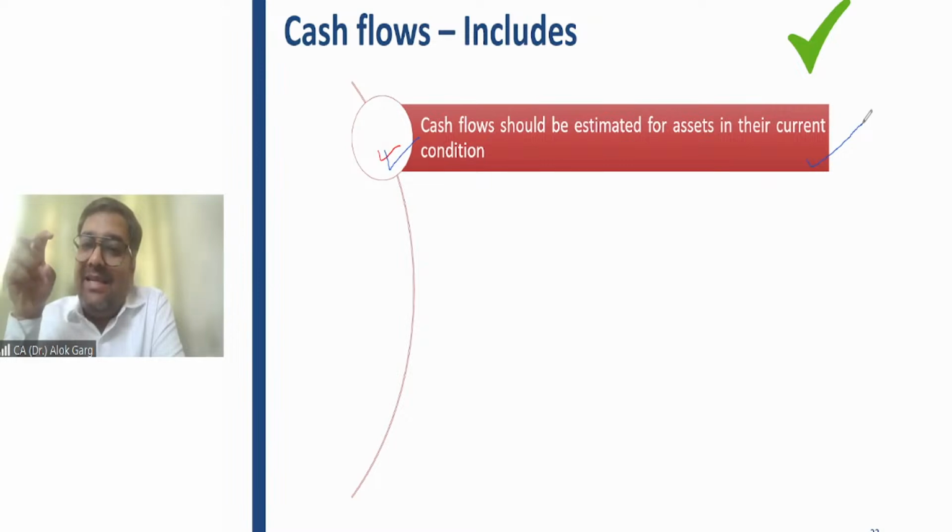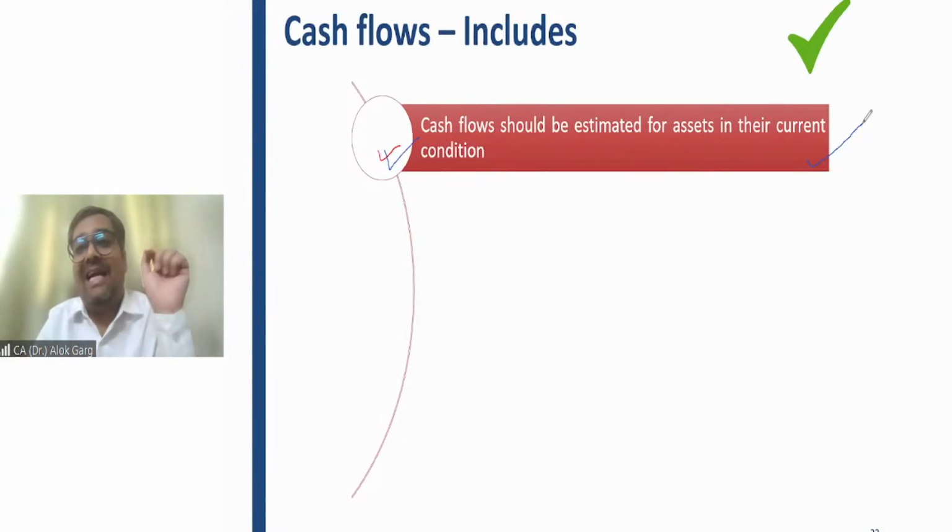Your cash flow should be estimated for the assets in the current condition. As of now, you are operating your fleet of cars by having drivers. So you have to expect cash flow in the future also considering the drivers, right? You cannot expect your cash flow considering that your future will be driverless cars. You cannot expect your cash flow accordingly. You have to estimate cash flow from the asset for which you are computing value in use, in the current condition of the asset.